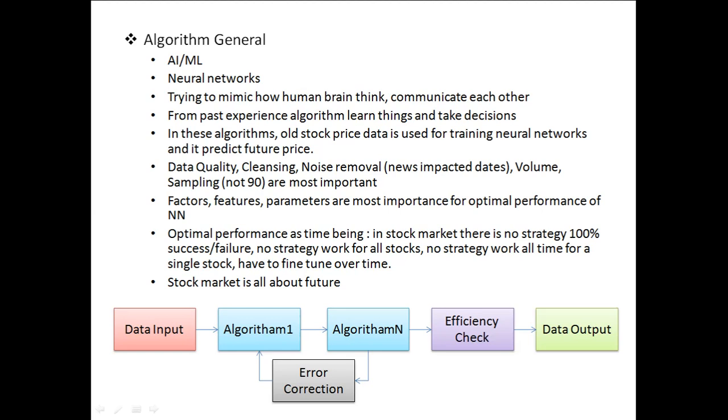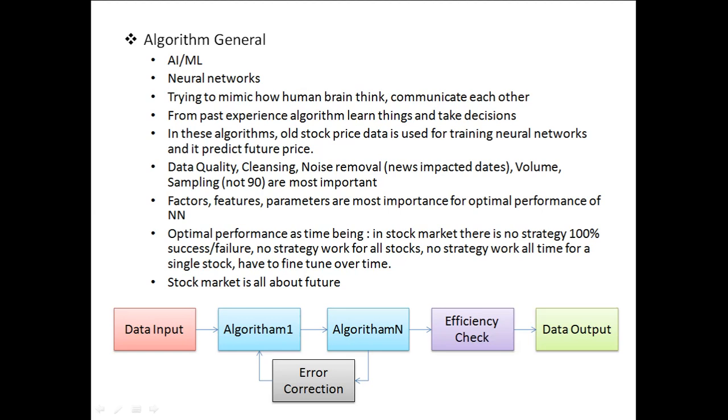And as we discussed, there are some other factors, features and parameters which affect this particular algorithm. Inside the algorithm itself, in a neural network, there are some parameters which we can set, like factor values, how much error the algorithm can afford, and what the probability is. All those we can set, and those parameters also affect this algorithm's performance.